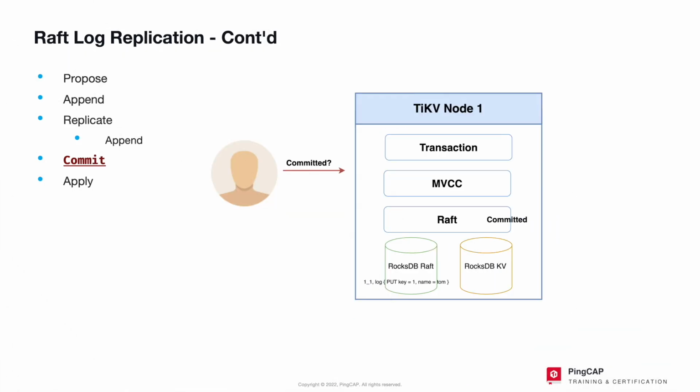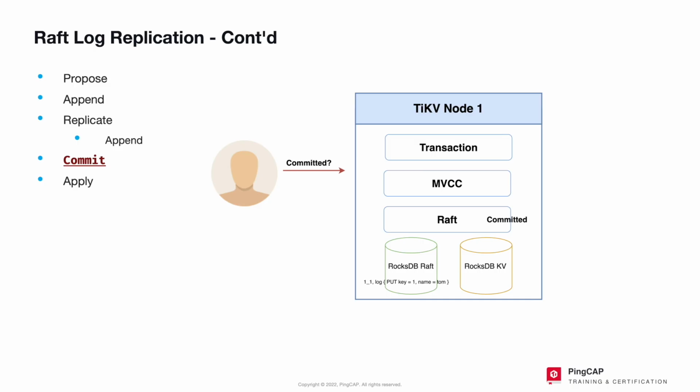Next up, committed. The commit we mentioned on the Raft layer is different than what we usually call committed in the application development arena. Our TiKV node packages data in layers. This is similar to the TCP/IP 7-layer protocol. For example, in the figure, the bottom layer is RocksDB Raft and RocksDB KV. This is the data storage layer that stores Raft log and key value pair data. Moving up from the bottom, the next layer is Raft. Above the Raft layer lives the MVCC layer. At the top lies the transaction layer.